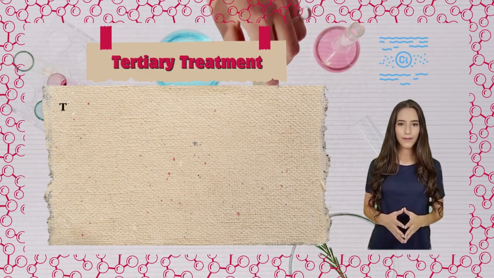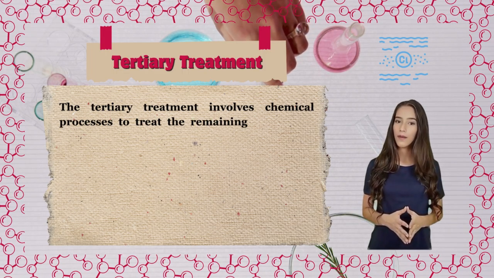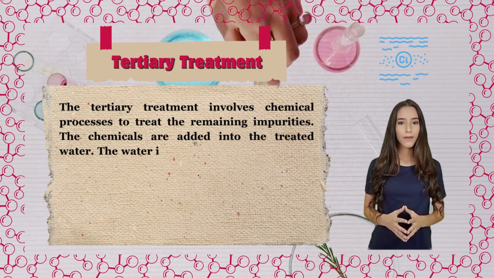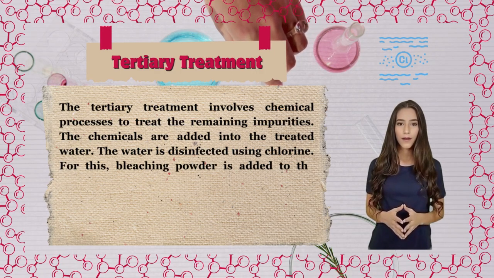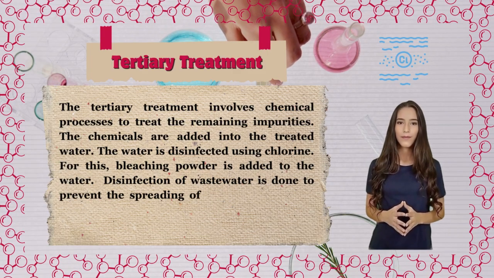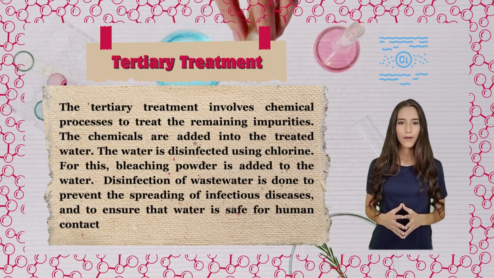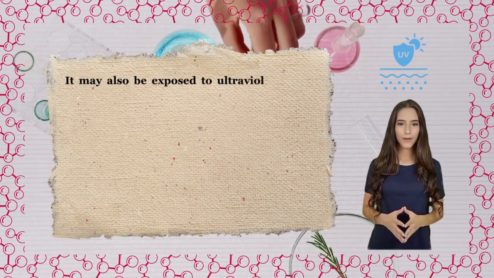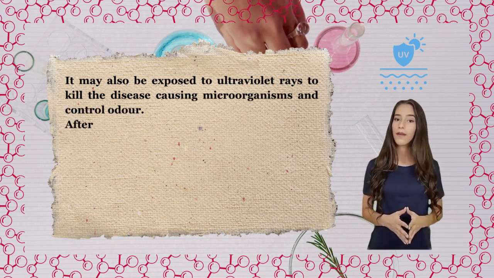Tertiary treatment. The tertiary treatment involves chemical processes to treat the remaining impurities. The chemicals are added into the treated water. The water is disinfected using chlorine. For this, bleaching powder is added to the water. Disinfection of wastewater is done to prevent the spreading of infectious diseases and to ensure that water is safe for human contact and the environment. It may also be exposed to ultraviolet rays to kill the disease-causing microorganisms and control odor.